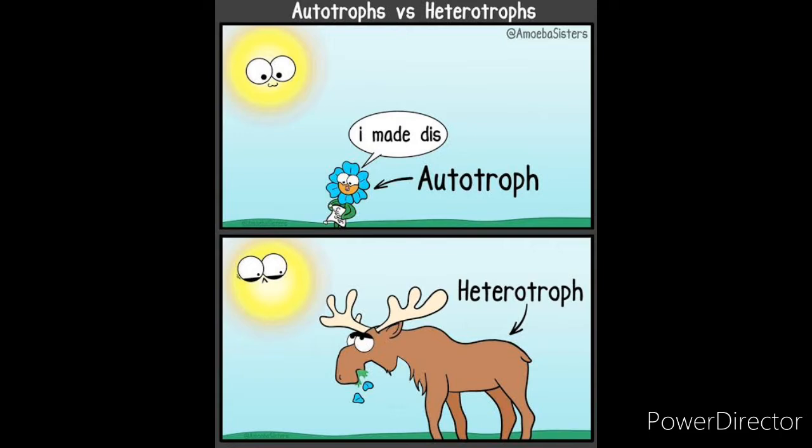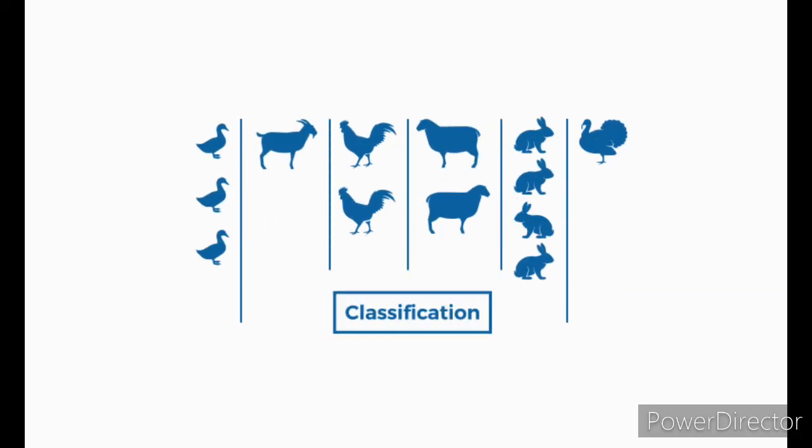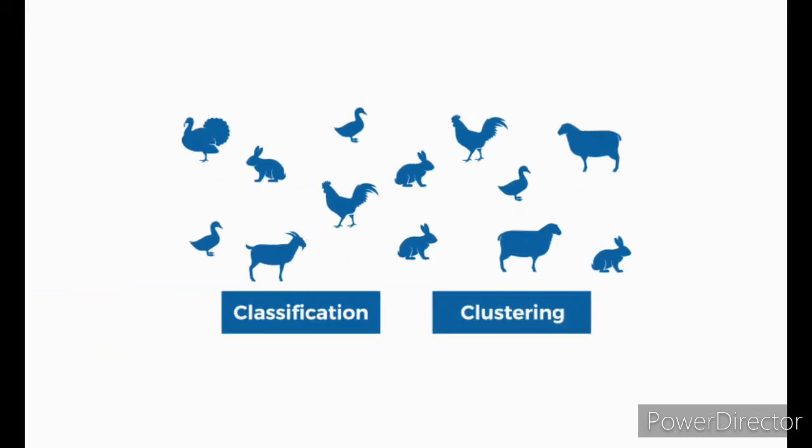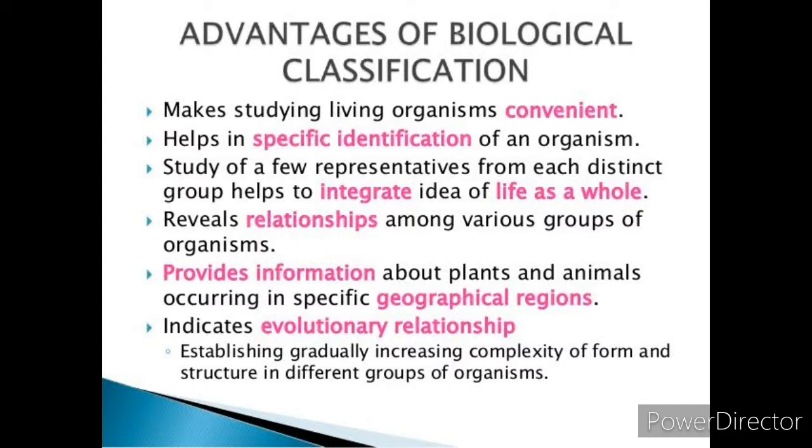So, what is the advantage of classification? By classifying the organisms, we identify different organisms and place them into particular groups. By doing this, we will get an idea about the evolution of organisms from simpler to complex forms. And even if we study one organism in a group, that means only the characteristics of a few members, we can conclude the characteristics of all members in a group. And it makes our study systematic. It highlights the relationship between the different organisms.